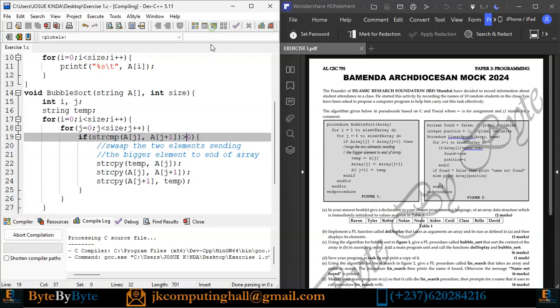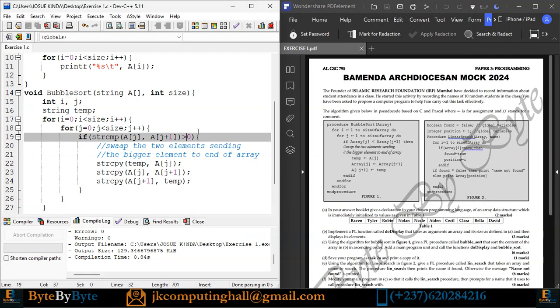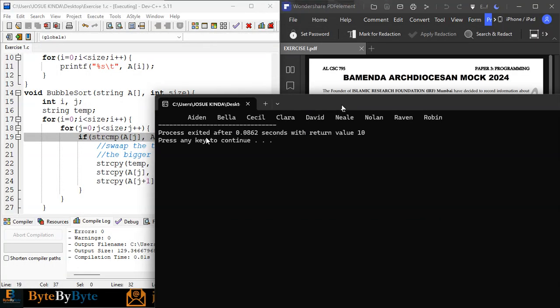I'll change this. I think that now is okay. But let me just respect the algorithm, because maybe the intention is to display in descending order. So let us see. I think everything is okay. No, but they said the bigger element is to the end of the array. So let us use this. Maybe it is because of the sign, or because it does not actually place the element correctly with the string copy.